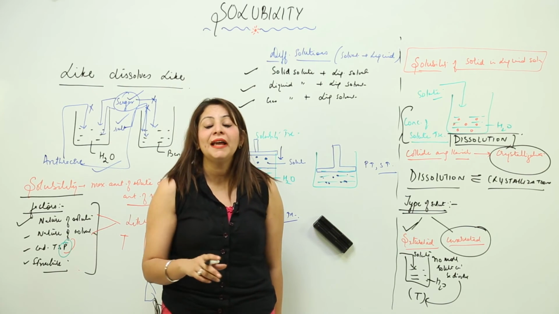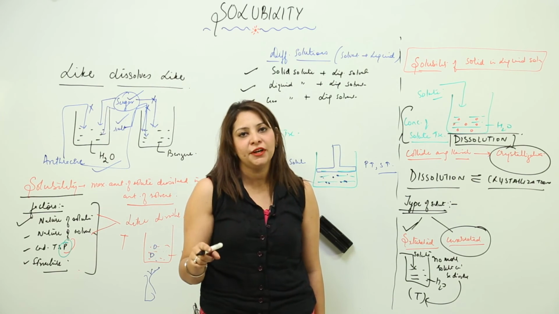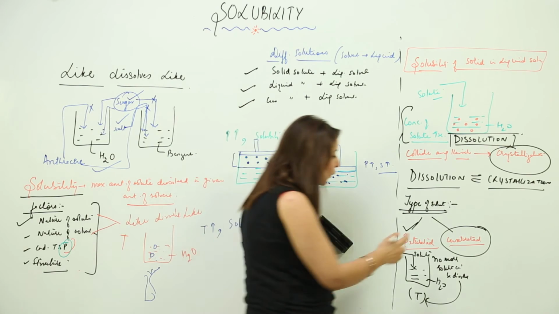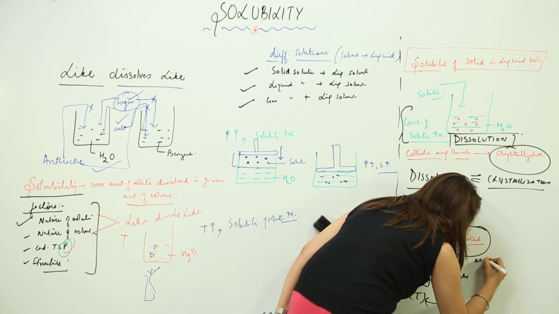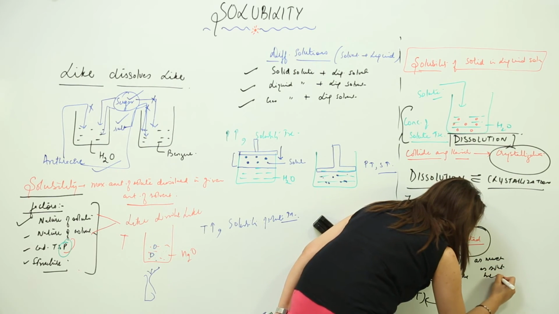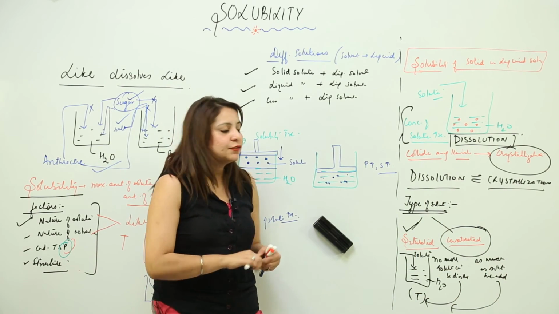And you have to keep in mind this process, in both the cases, they are occurring at constant temperature and pressure. That means we are not changing the condition of temperature and pressure, right? So what is unsaturated? Unsaturated one is that which can dissolve as much solute as we add at a given condition of, again, temperature and pressure, right? So I will just repeat again.